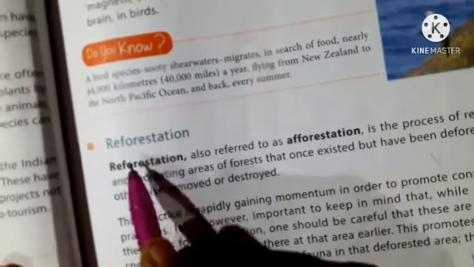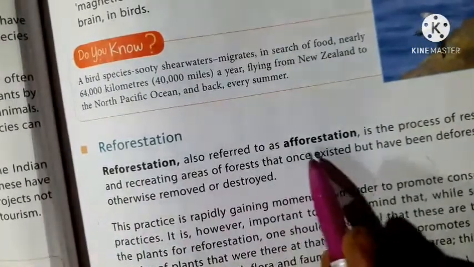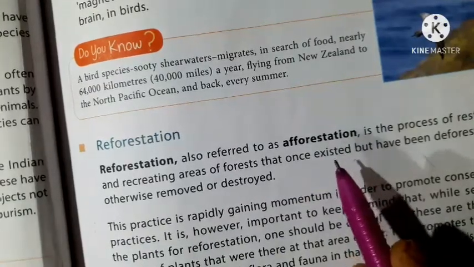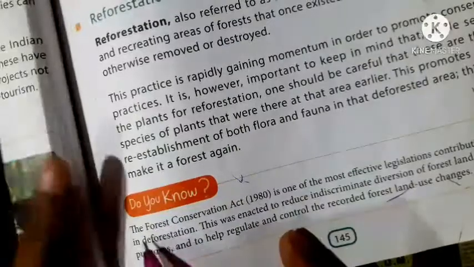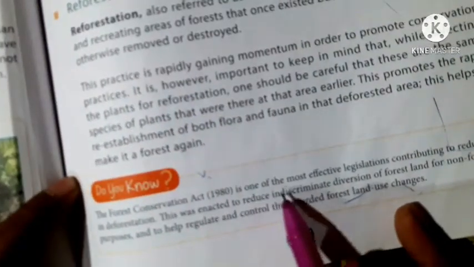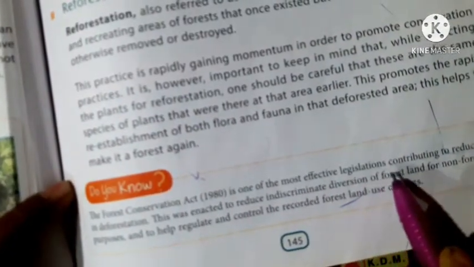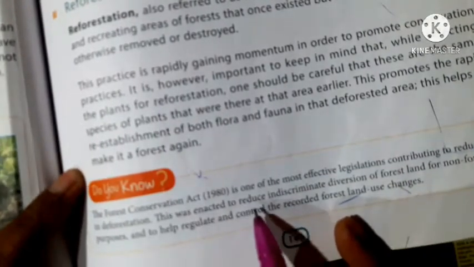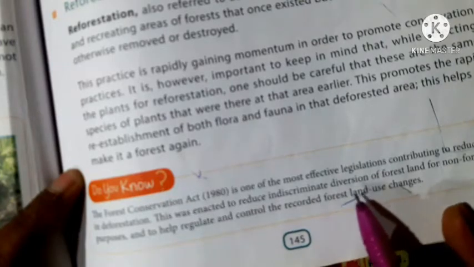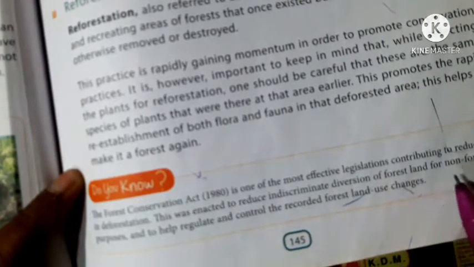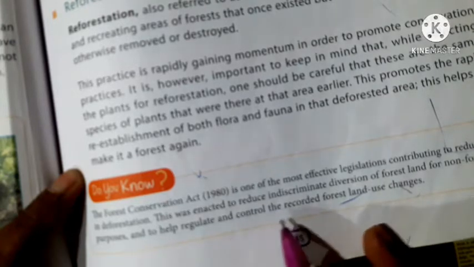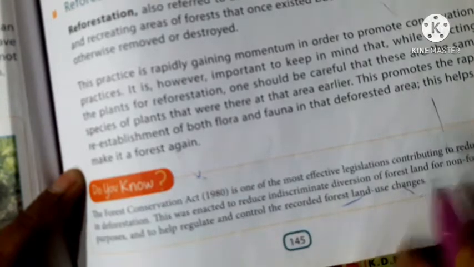Reforestation. Now here reforestation, also referred to as afforestation, is the planting of trees. The Forest Conservation Act is one of the most effective legislations contributing to reduction in deforestation. This was enacted to reduce the indiscriminate diversion of forest land for non-forestry purposes and to help regulate and control the recorded forest land use changes.